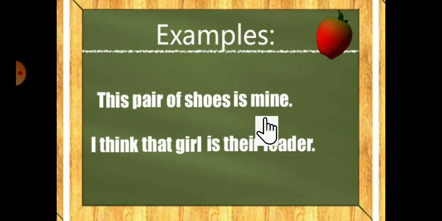I think that girl is their leader. That is for only one girl and a leader can be only one, so it is for singular. It is coming under which part of the demonstrative? The singular part of the demonstrative. Okay, this and that, what we have learned in the previous slide.